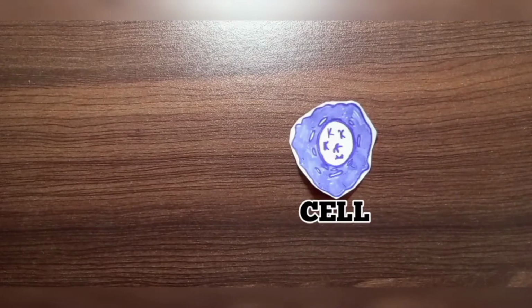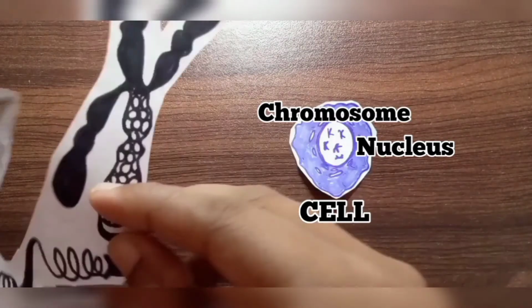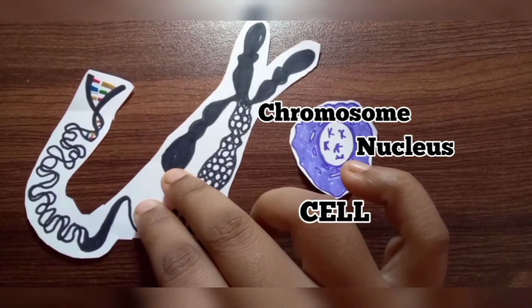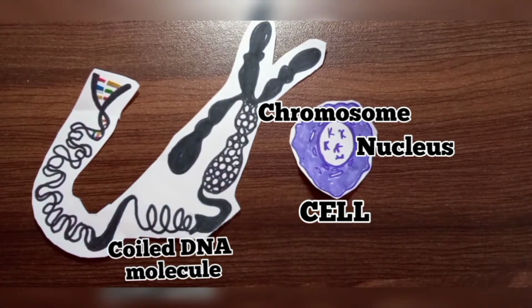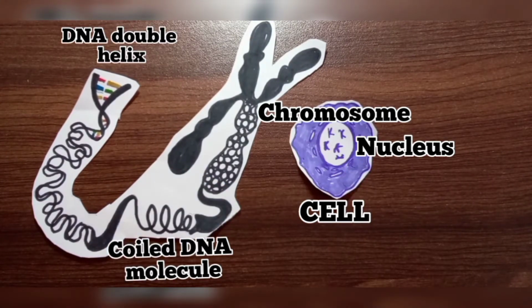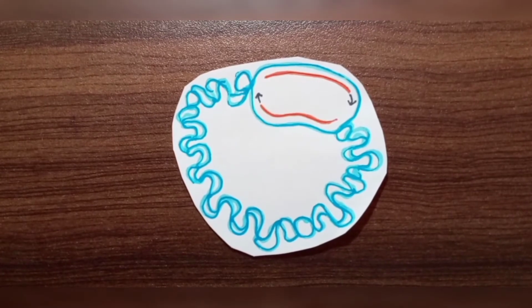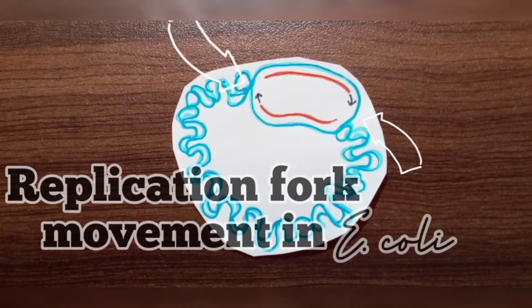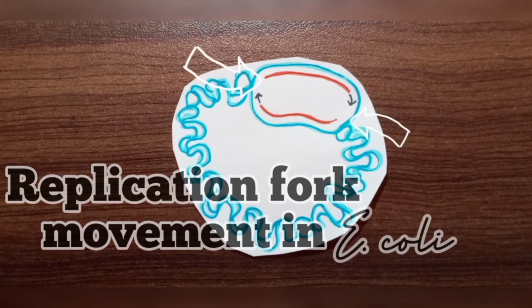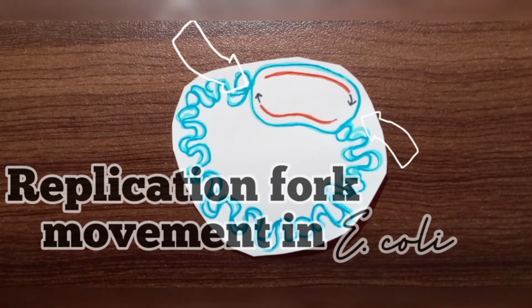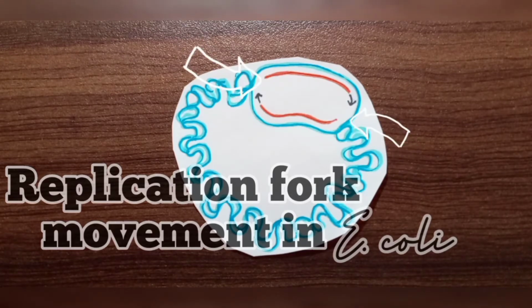Each eukaryotic chromosome consists of one linear DNA double helix, such as the human haploid genome, which consists of about 3 billion base pairs of DNA, meaning that the average chromosome is roughly 10 to the power 8 base pairs long, about 25 times longer than the E. coli chromosome. Replication fork movement is much slower in eukaryotes than in E. coli, so if there was only one origin of replication per chromosome, replicating each chromosome would take many days.